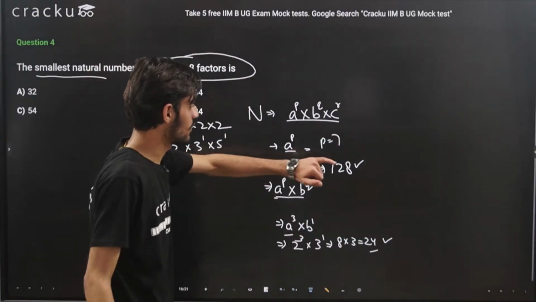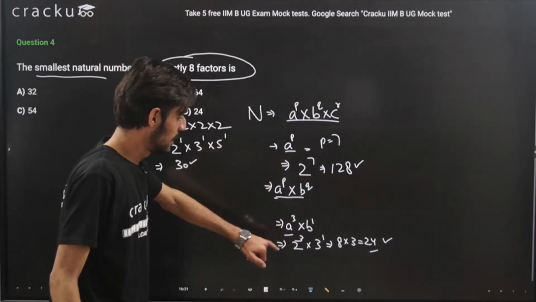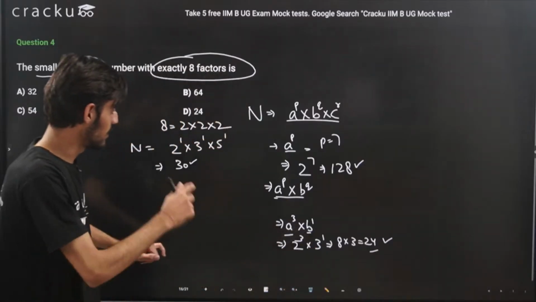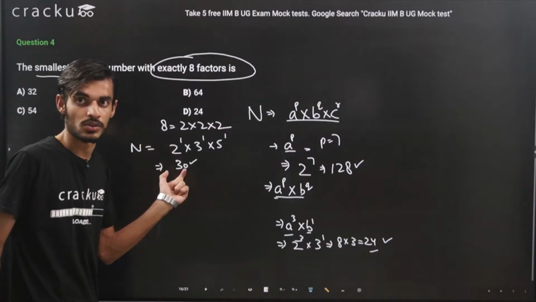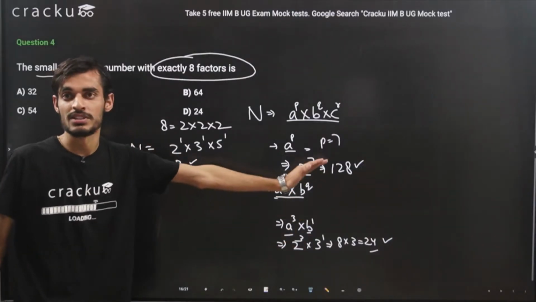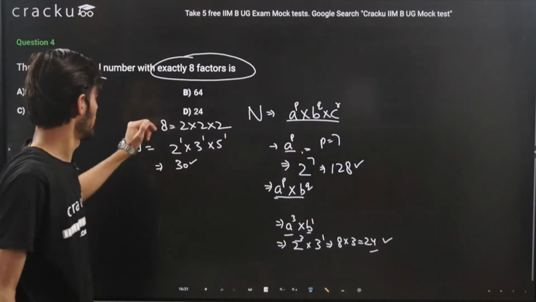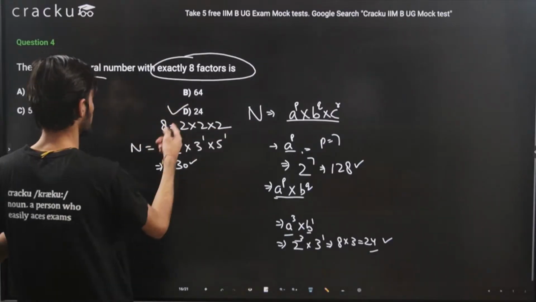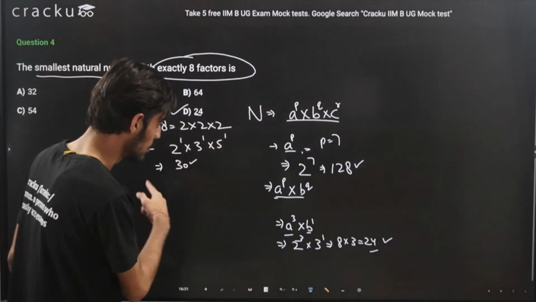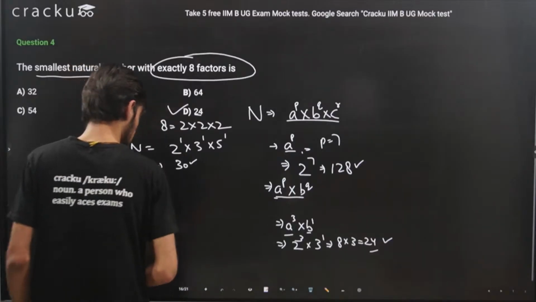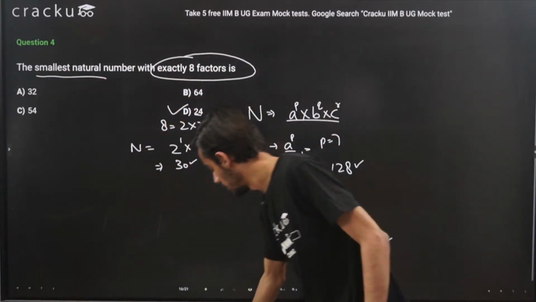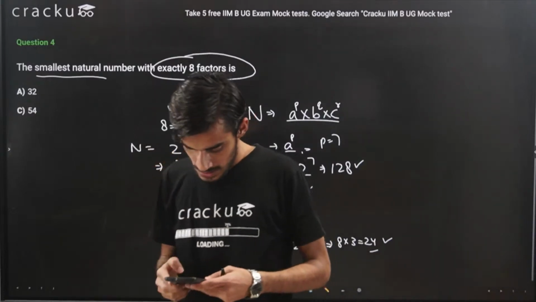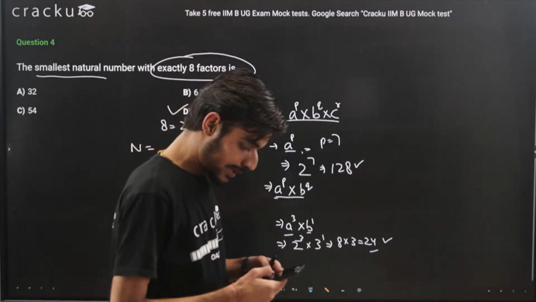Okay, if there is only one prime factor, if there are two prime factors, if this case is possible when there are 3 prime factors, then you will have to check that case also. And likewise, you will compare which is the smallest value, and you will be able to mark the answer. It is 24, right? Yes, you'll be able to mark the answer. I think this should also be pretty much clear to you. If you have any doubts, you can just ask in the chat box. I hope I was able to explain.